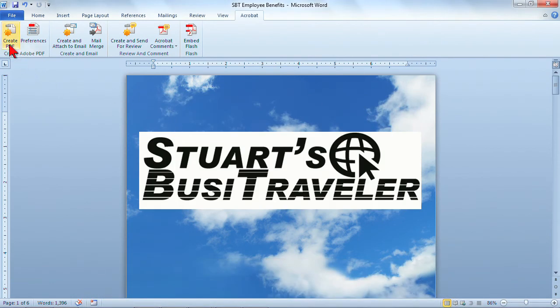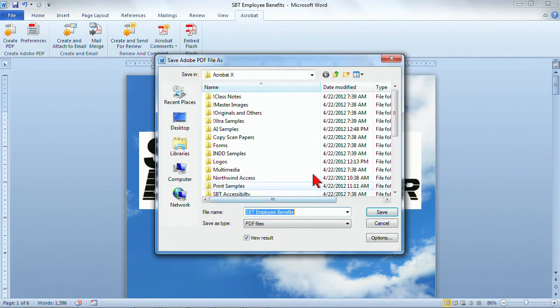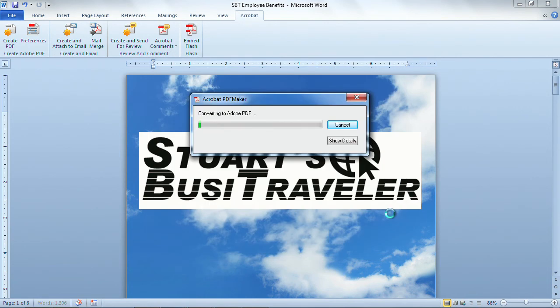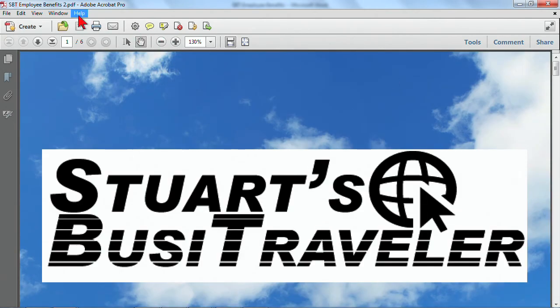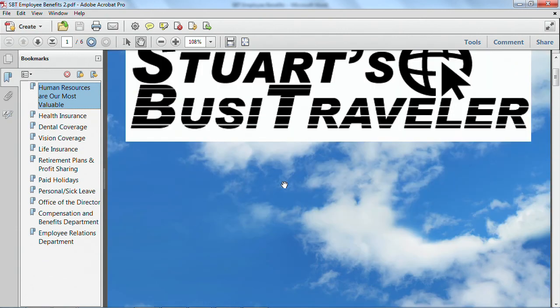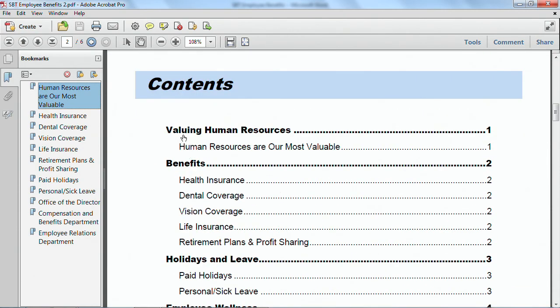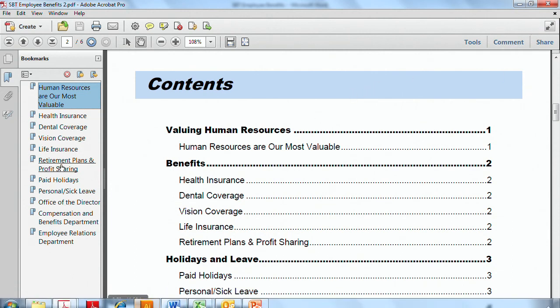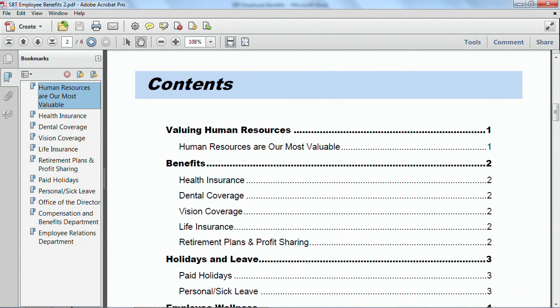Okay, so I have some options for creating a PDF. I can simply click Create PDF, and I'm just going to call this 2 so I know which one it is. And it's creating a PDF, and it's actually going very quickly, and it instantly opens it up, and I can see it here in PDF. Some of the features that show up are that I've got some bookmarks already established, and as I scroll down a little bit here, the table of contents is actually converted into links already, because these are features that were built in Word and have been carried over when I export them. And I'm noticing it has quite a few different bookmarks as well.